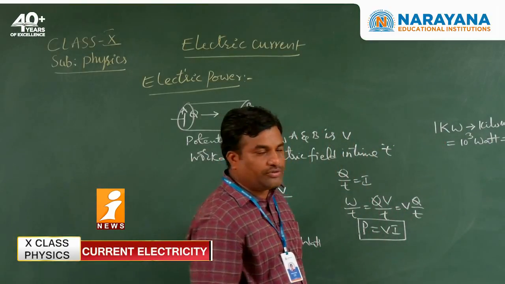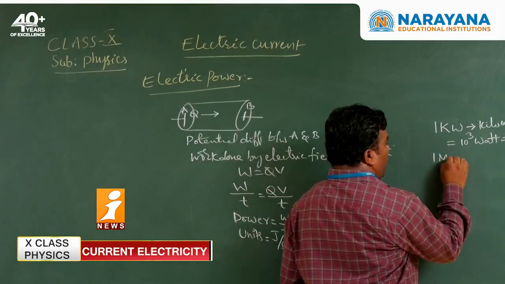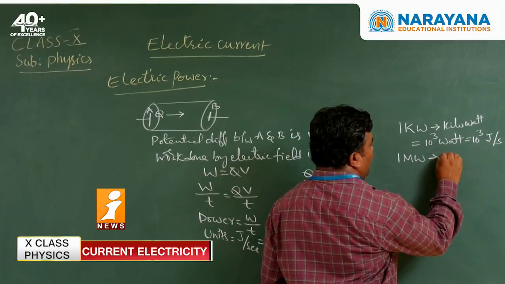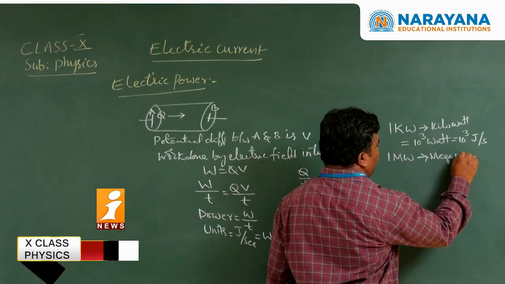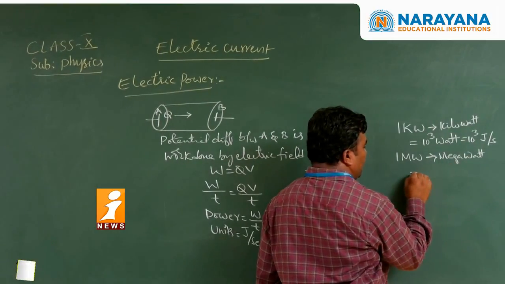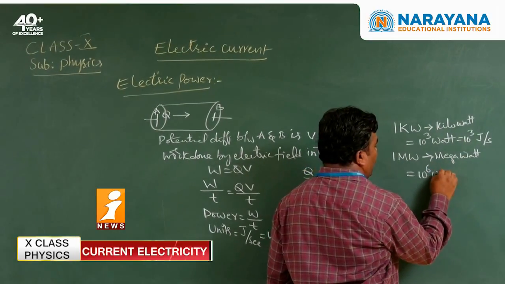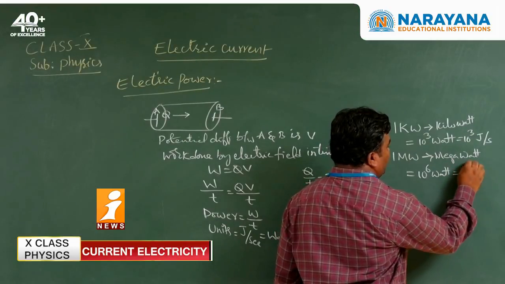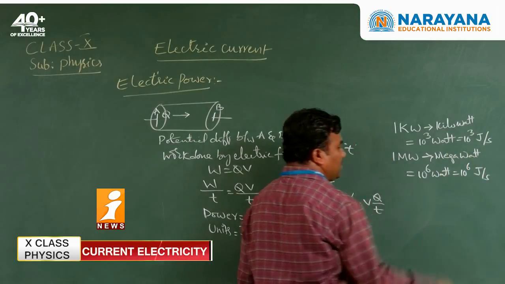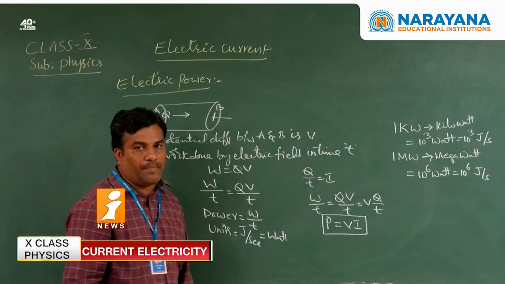Another unit is the megawatt, which equals 10 to the power of 6 watt, or 10 to the power of 6 joule per second.